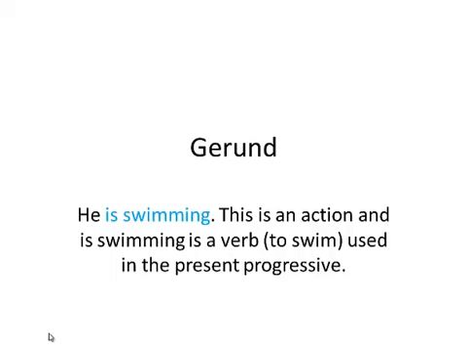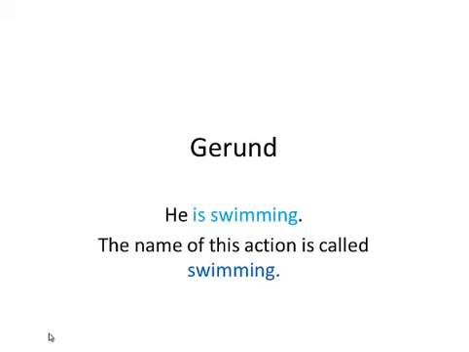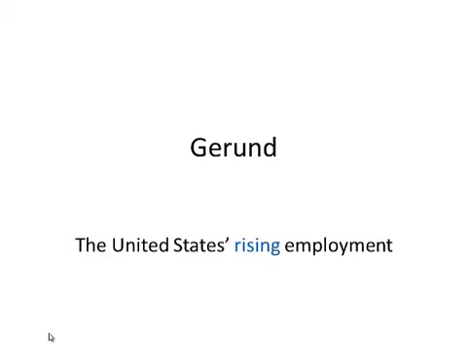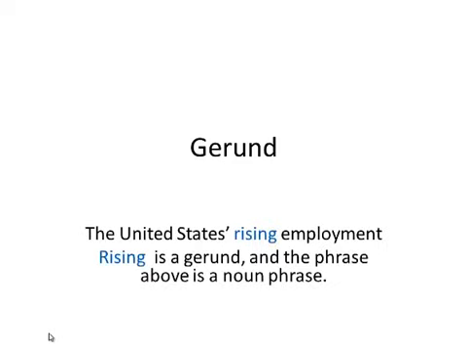We're using that as a verb. But the name of this action, and he is swimming, the action is called swimming. So that is a gerund then. We're using that verb. The name of it is swimming. It's a noun. So the United States rising employment. This is a noun phrase. It has a gerund in it, rising, but it's being used as a noun. So it's a noun phrase. There's no verb in this noun phrase.